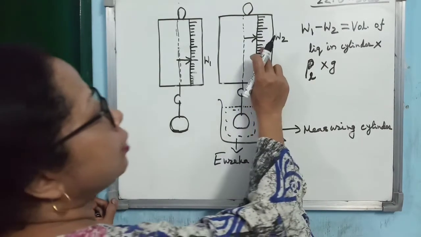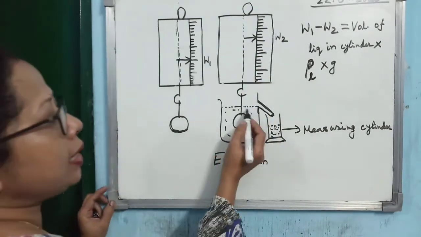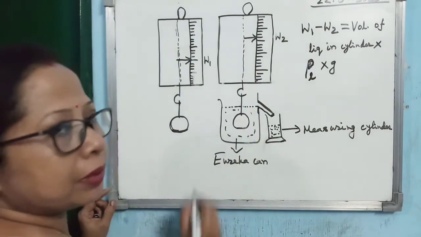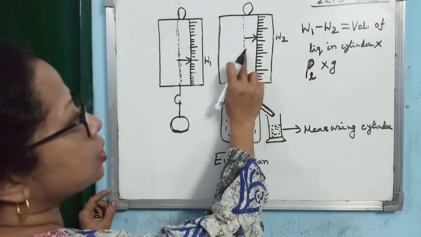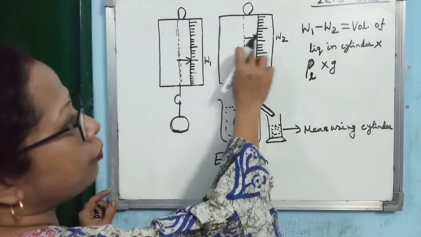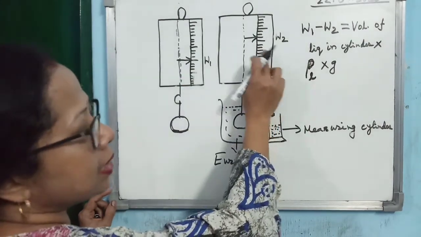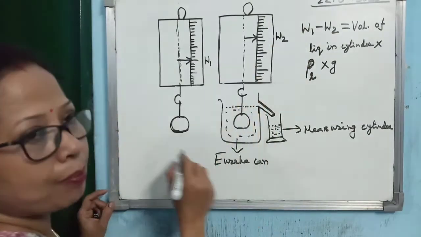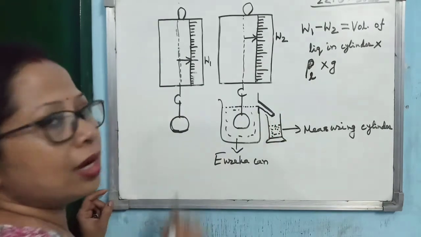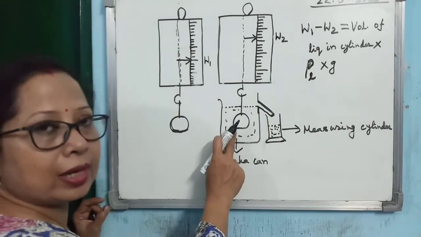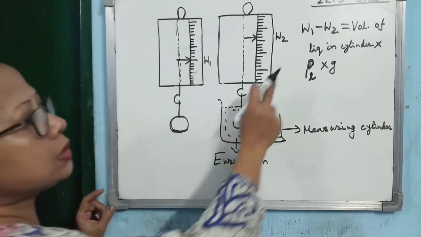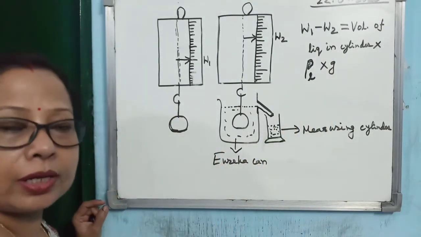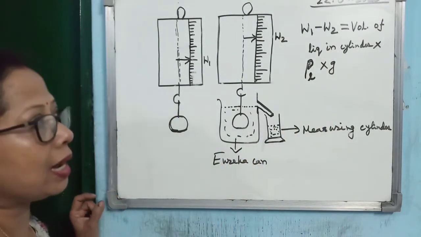Now what will happen to the spring balance reading? When the body is immersed in the liquid, the liquid will exert an upthrust. So due to the upthrust, the weight shown by the spring balance will decrease. That's why I have taken the pointer up. You note down the weight of the body in the liquid. So W1 minus W2 is the loss in weight of the body, which is equal to the upthrust.